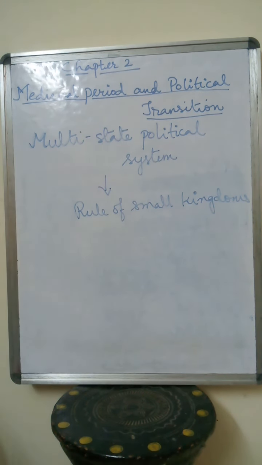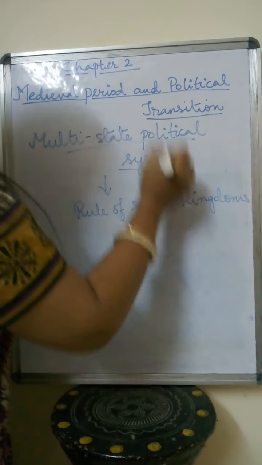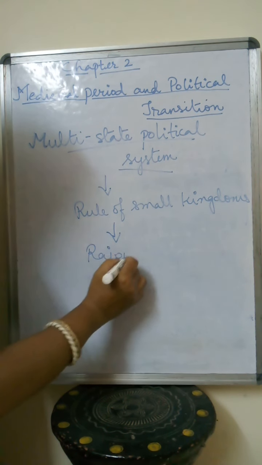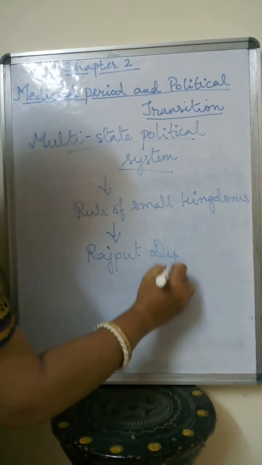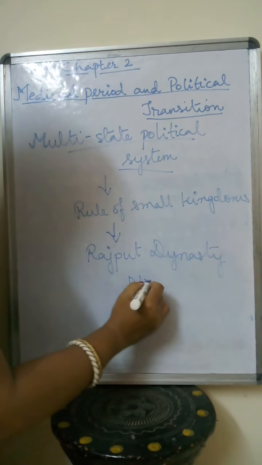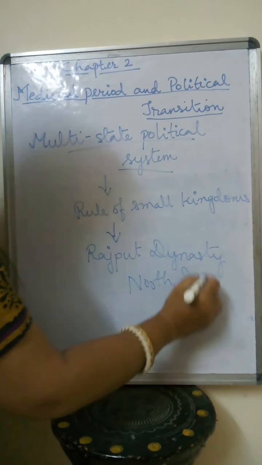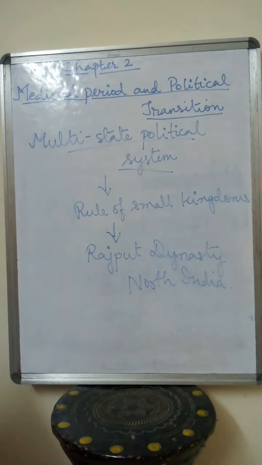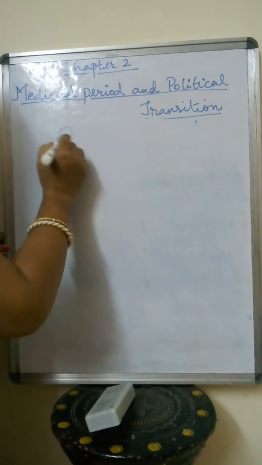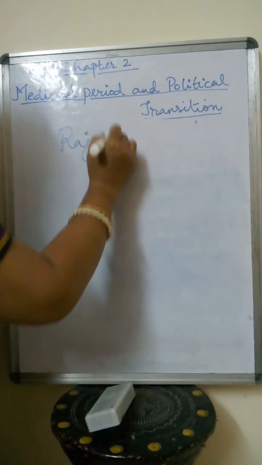Now when we talk about this multi-state political system, the first thing we need to study is the Rajput dynasty, which ruled North India. So next we are going to start with the Rajput dynasty.